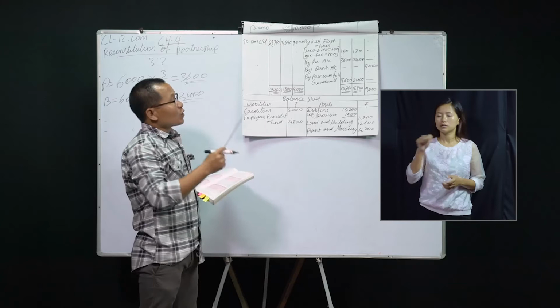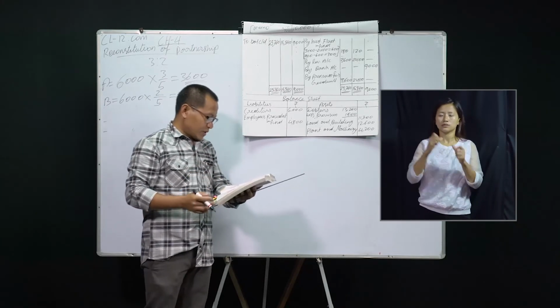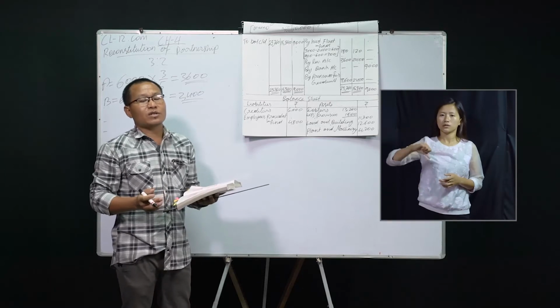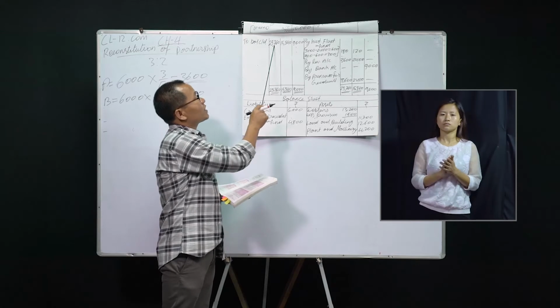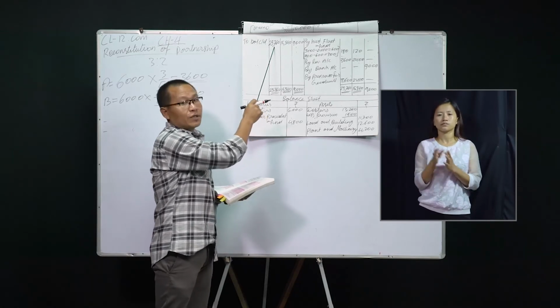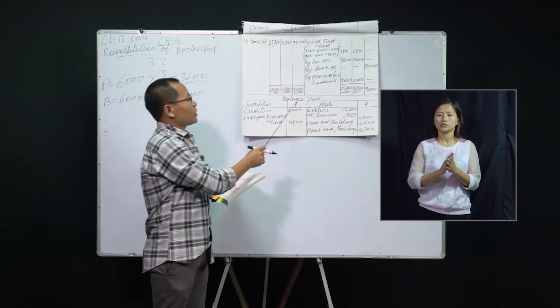Which means the capital of all partners, that is 9,000 and 6,000, will no longer be used, but their current capital has been increased already here. So this will be taken into account. Next we have the balance sheet.